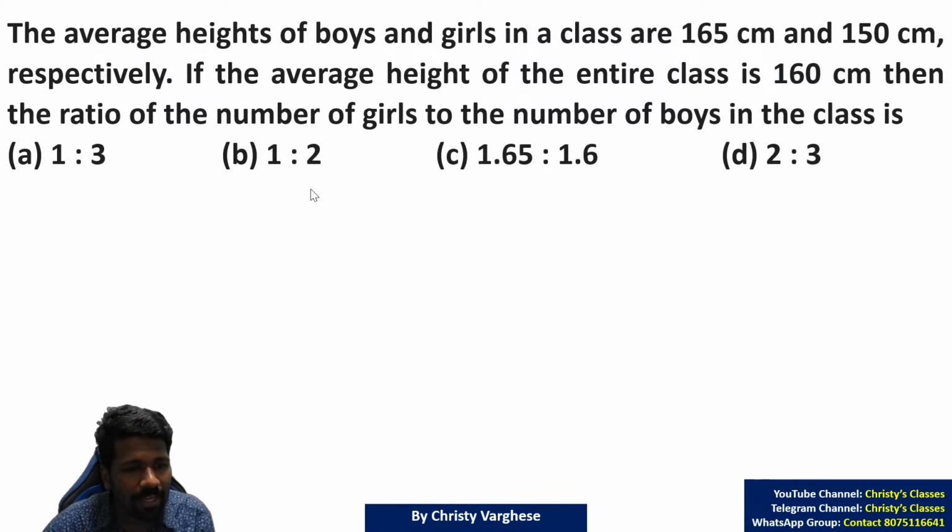This question definitely can be done with the batch average concept we discussed yesterday. That means n1 observations have average x1. Here the average height of boys and girls is given.